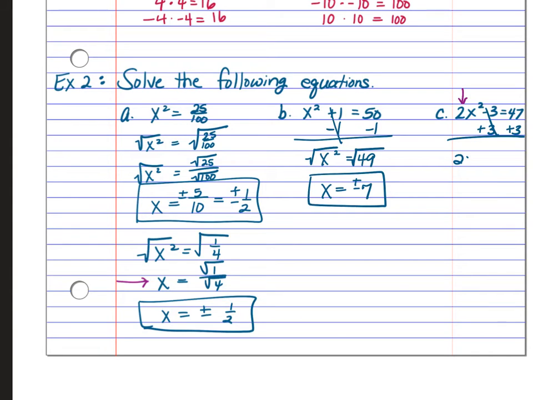And so we're left with 2x squared is equal to 50. And then we can't square root yet because we're not down to x squared. So next, since x squared is multiplied by 2, we're going to divide by 2. So we get x squared is equal to 25. Now we're ready to square root both sides, and we get plus or minus 5.